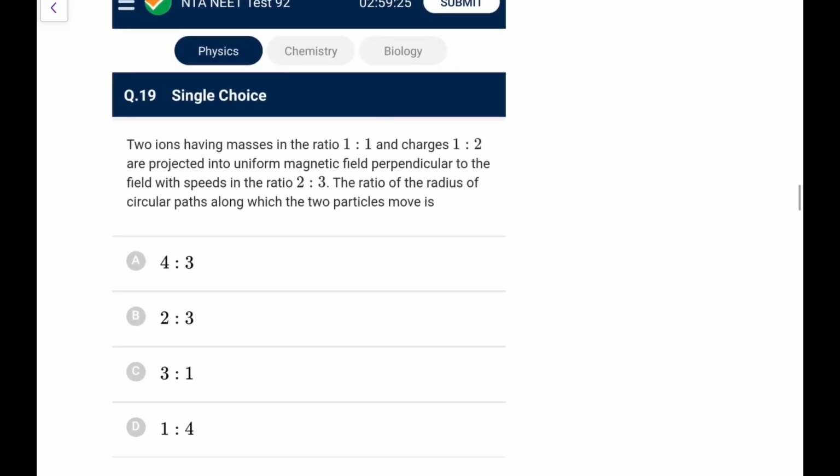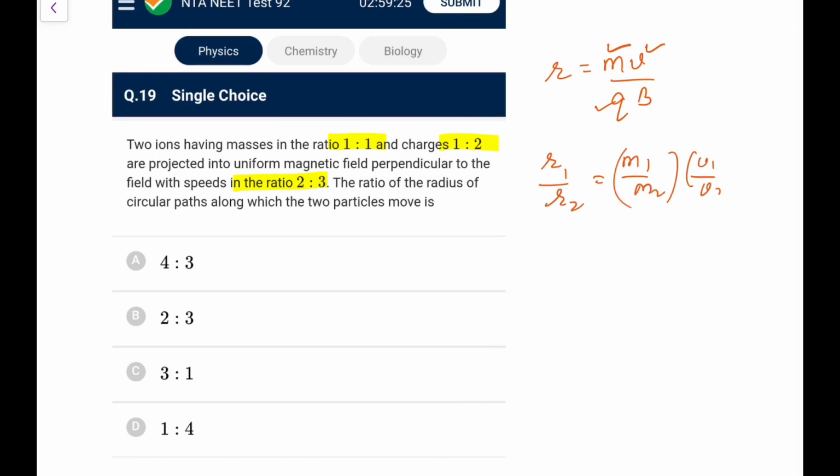Next, you have 2 ions having masses in the ratio 1:1, charges 1:2, projected into uniform field perpendicular to the field with speeds 2:3, the ratio of the radius. So R you know is equal to mv by qB. So speed ratio you are given, charge ratio given, mass ratio given, field is same. So R1 by R2 is m1 over m2 into v1 over v2 into q2 over q1. So m1 upon m2 is 1:1, v1 over v2 is 2:3, and charge ratio would be 2:1, so it comes out as 4:3. Go for the first option, the radiuses ratios will be 4:3.